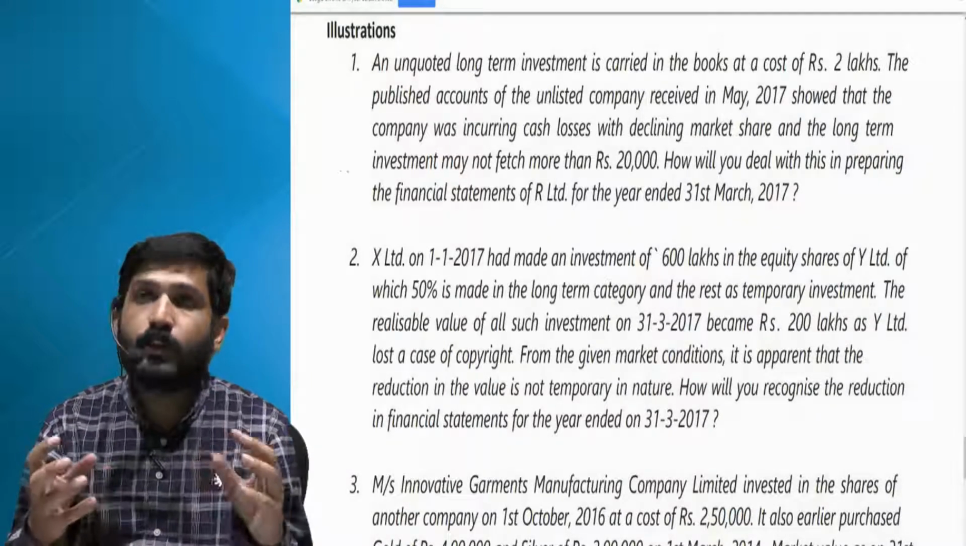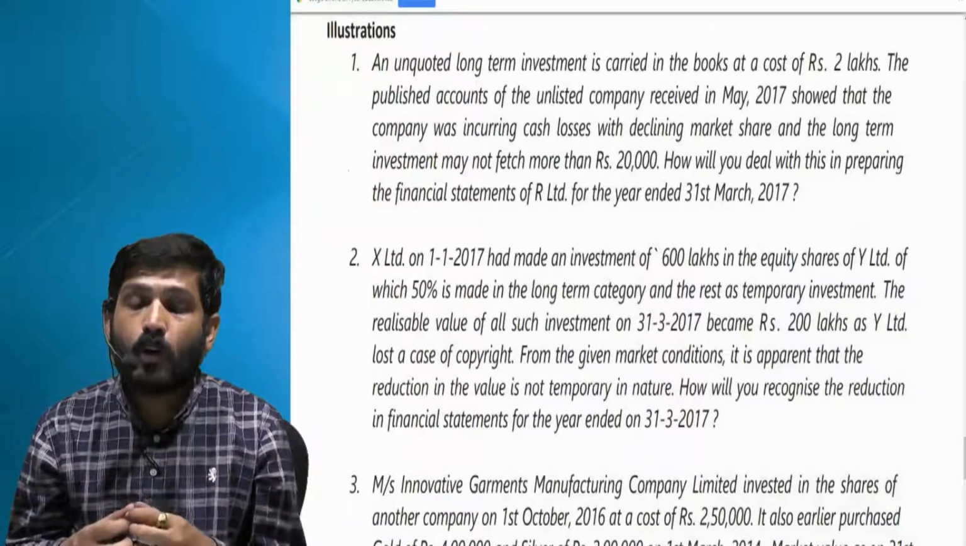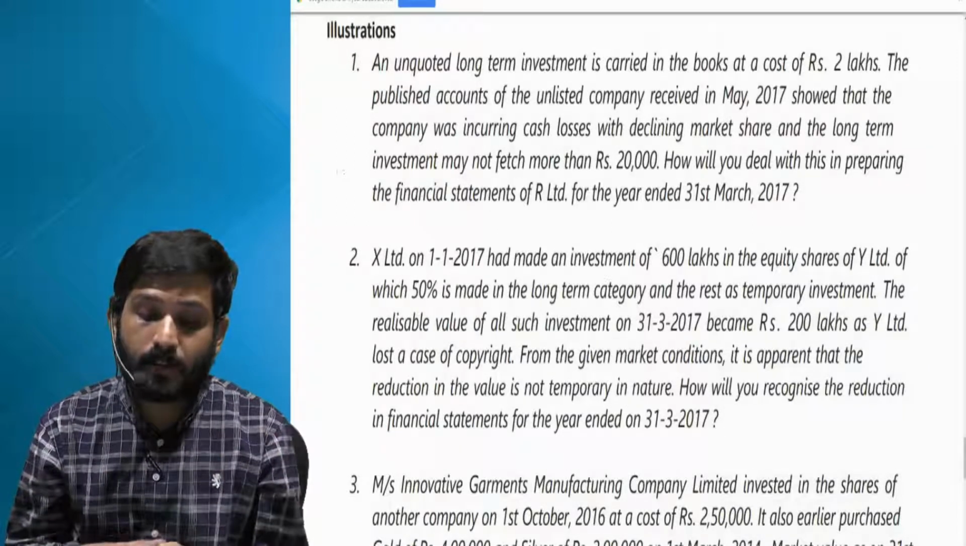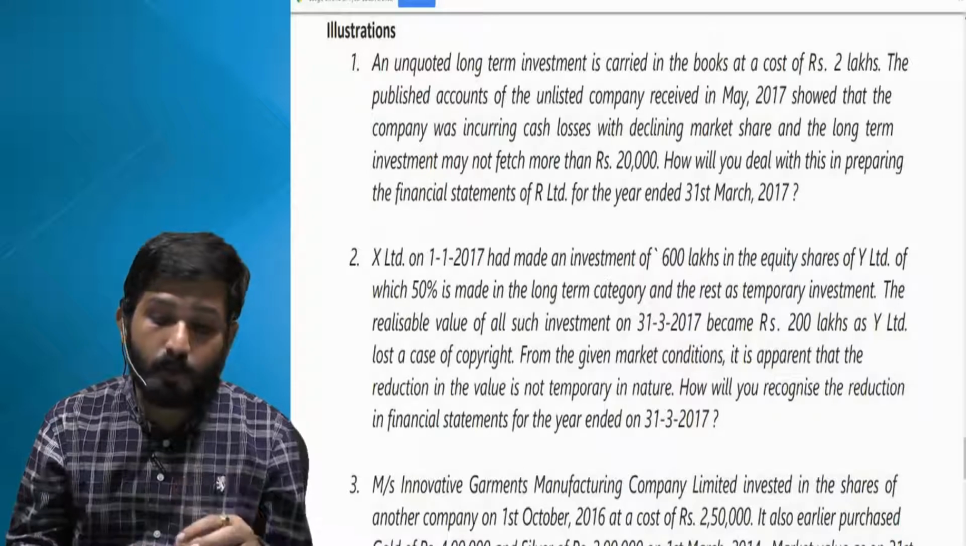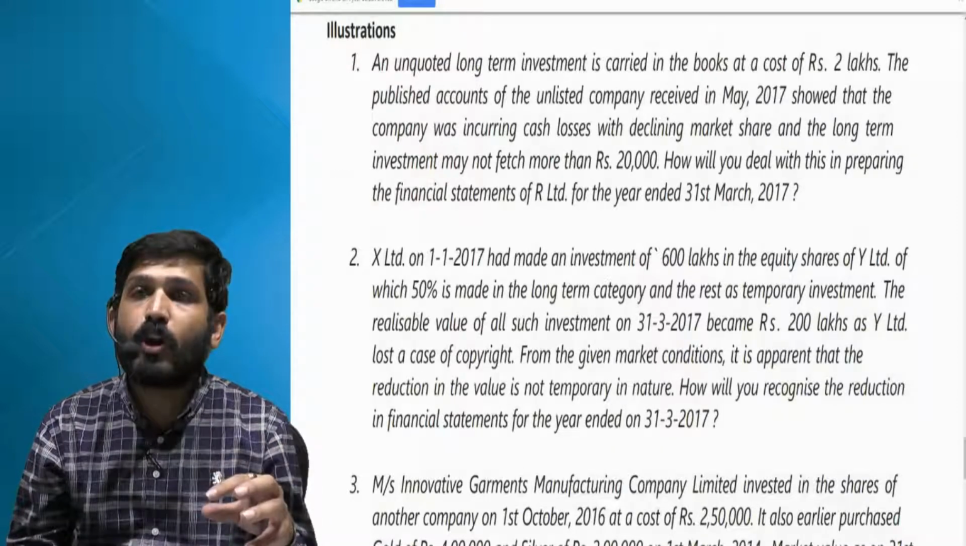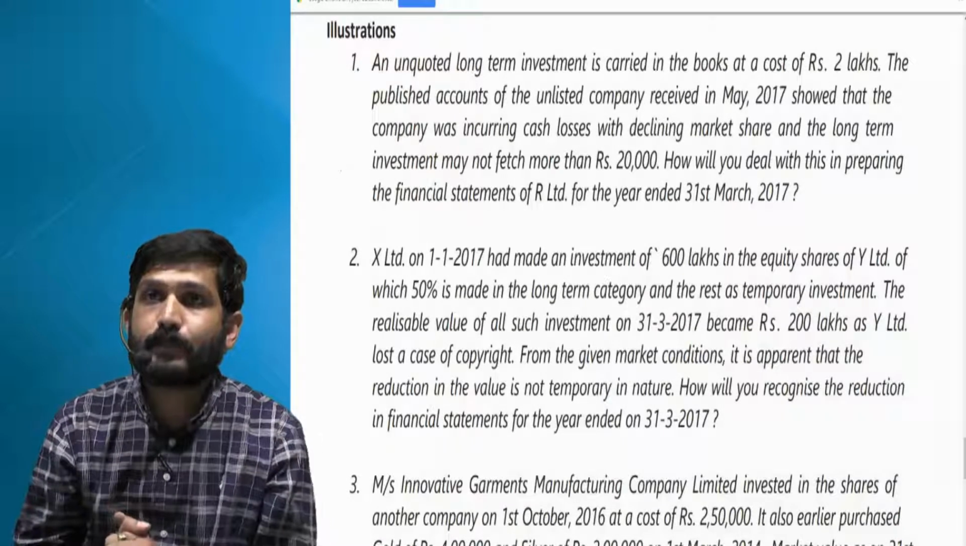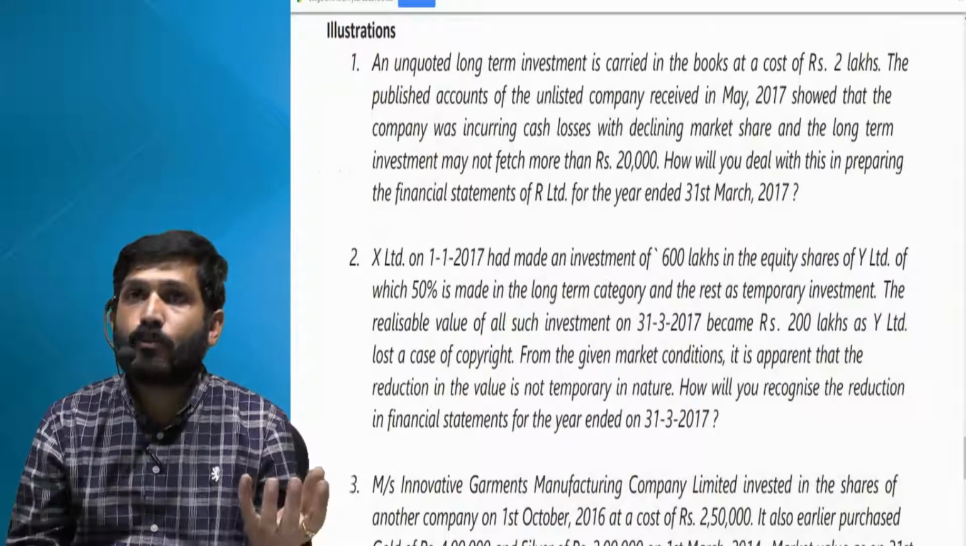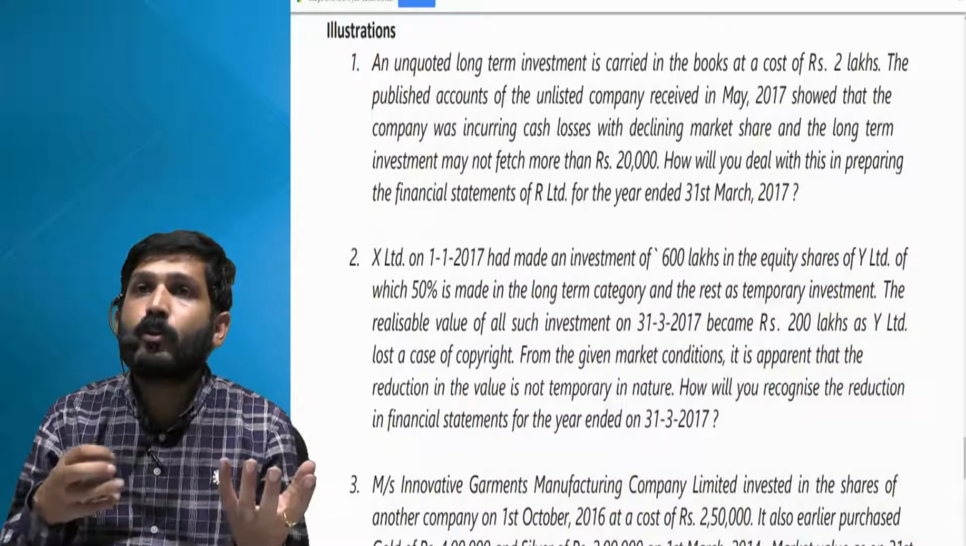Okay, let us answer it in two parts. First, long term. So long term cost is 300 lakhs, but there is a permanent loss of 200 lakhs because the value now you can get is not more than 100 lakhs. So 300 lakhs cost, I have to take it at cost, but there is a permanent loss of 200 lakhs.